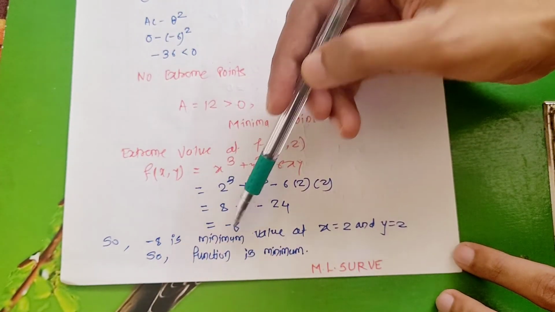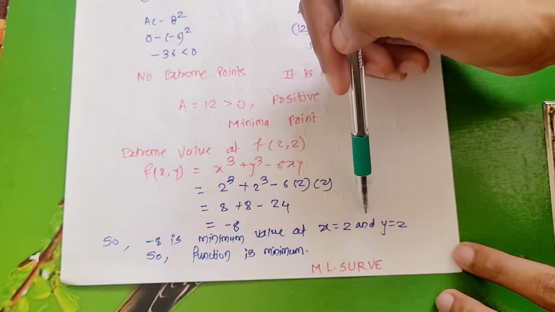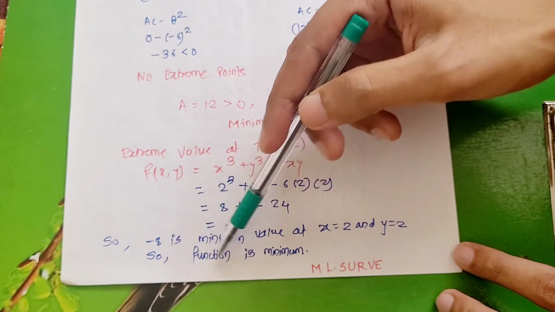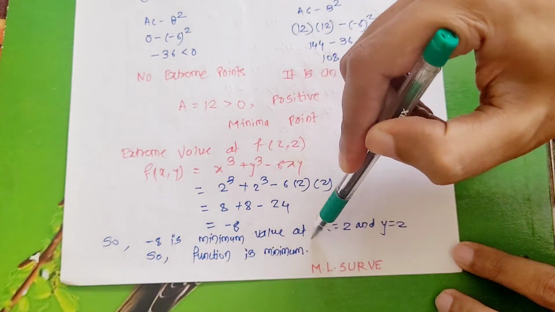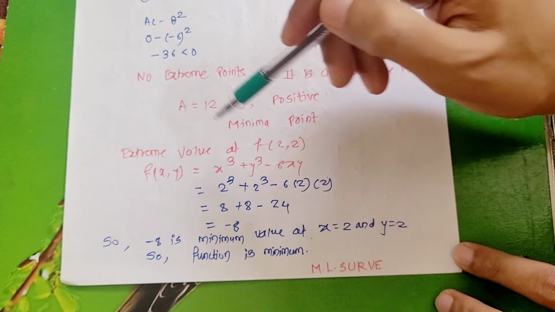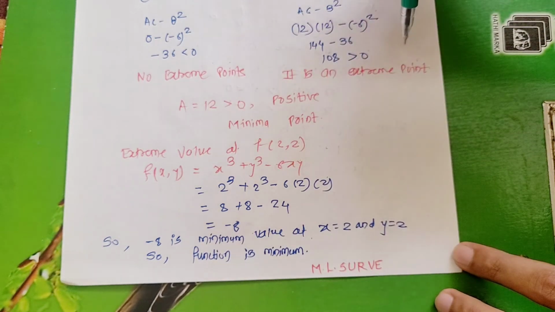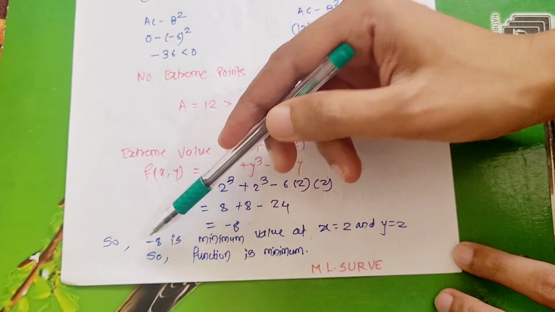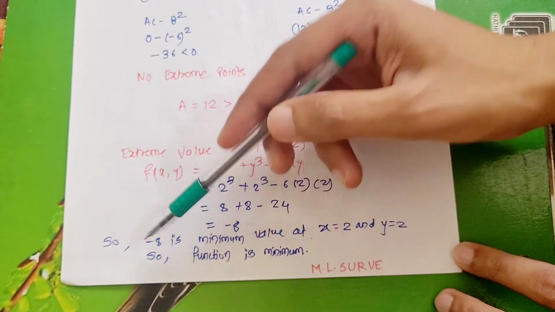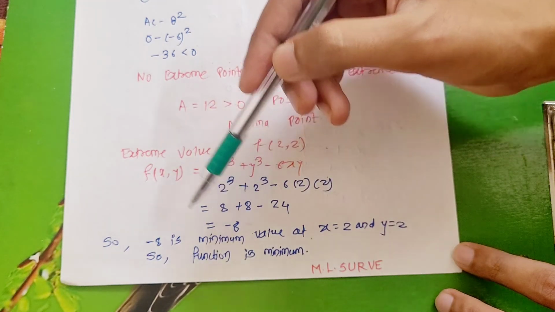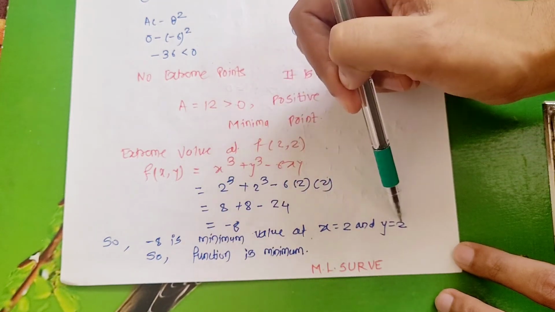This is a minimum value at x equal to 2 and y equal to 2, so the function is minimum. From this we can conclude the given function is minimum at the extreme point (2, 2), because the value we are getting is a negative value, a minimum value, not a maximum.